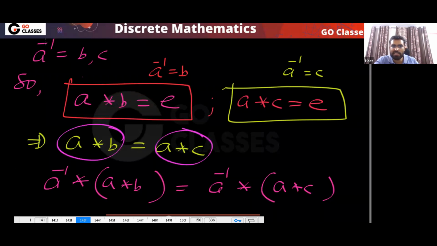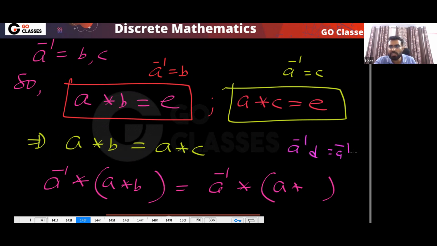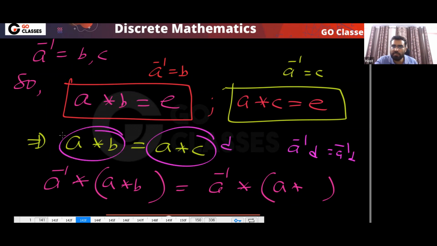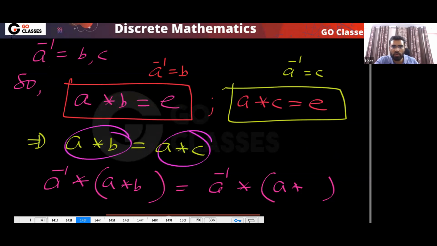Because this thing and this thing are the same, if I multiply both sides by A inverse, they will be the same. It is something like A inverse D equal to A inverse D. If I call this D, then this is also D, so I can say A inverse D equals A inverse D, right? Agree? So I can multiply both of them by A inverse because they are the same.